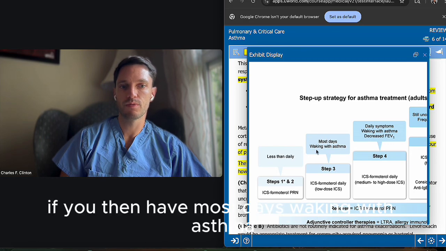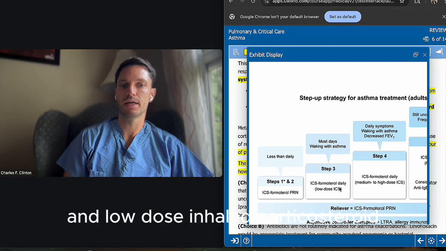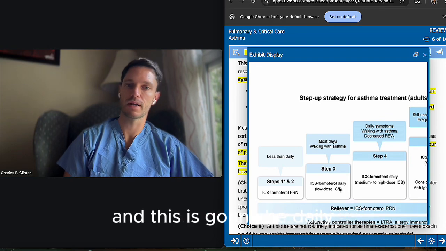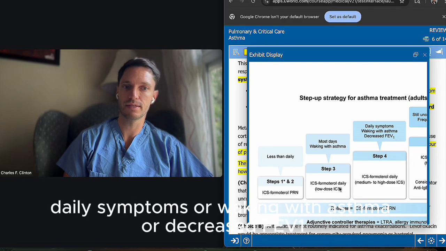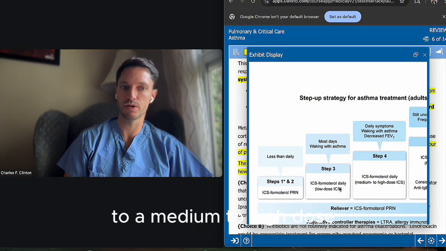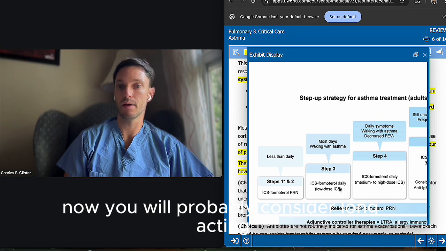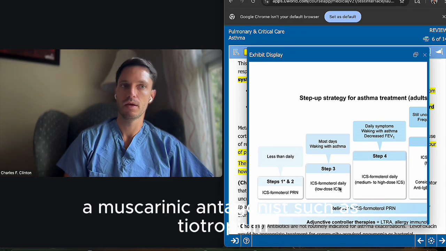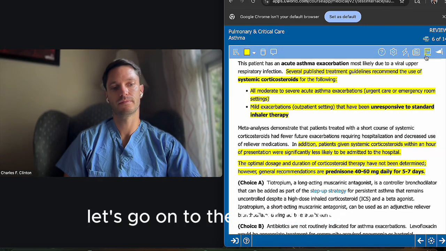If you then have most days waking with asthma, now you have to do the inhaled corticosteroid with a long-acting beta agonist and low-dose inhaled corticosteroid, and this is going to be daily. If you still have symptoms, you go to step 4. With daily symptoms, waking with asthma, or decreased FEV1, you will increase the dose of the inhaled corticosteroid to a medium to high dose. And if you still have symptoms, you will probably consider long-acting muscarinic antagonists such as tiotropium, anti-IgE, etc. So that's about it. Let's go on to the next question.